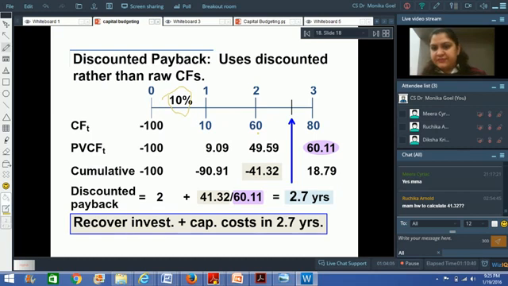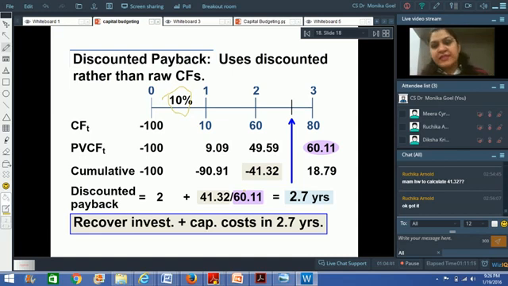Another way of doing it is 60 divided by 1.1, you get 54.54. Again divided by 1.1, you get 49.58. Got it, Ruchika? And then it is 41.32. It is simply 90.91 plus 49.59.